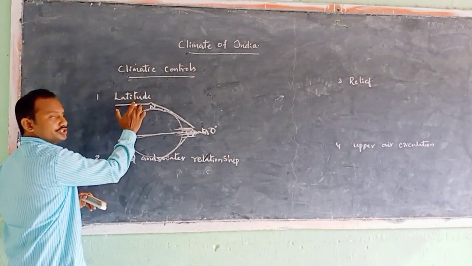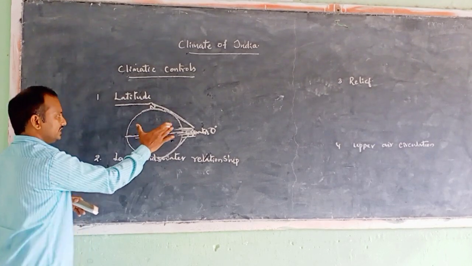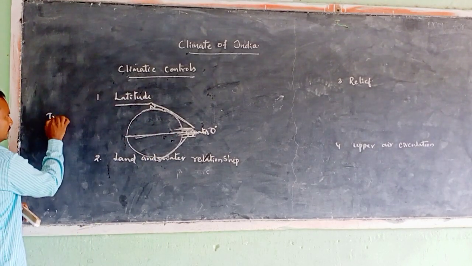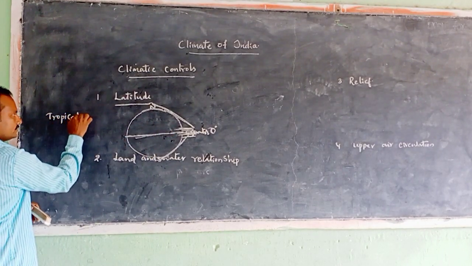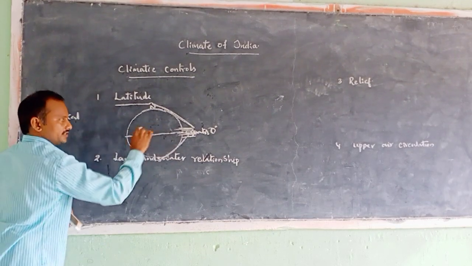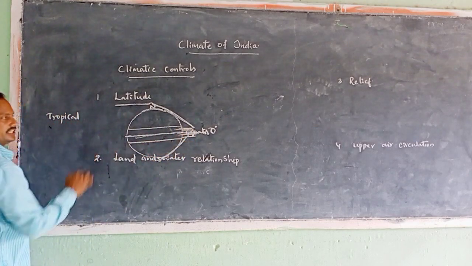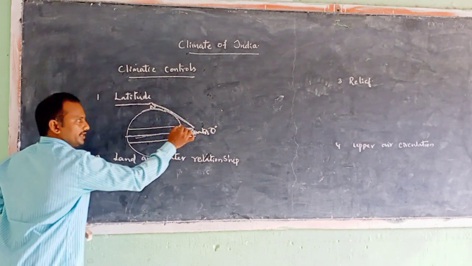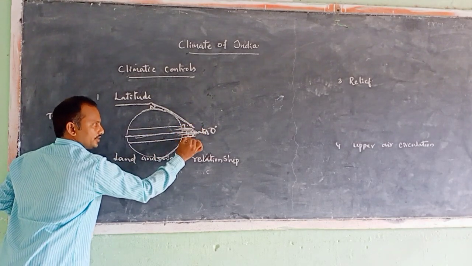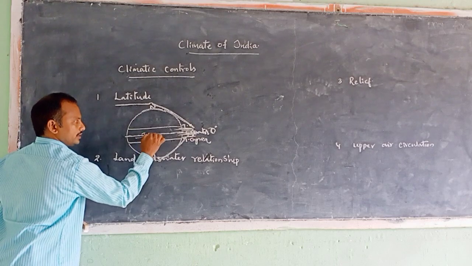Based upon latitude, the entire globe may be divided into 3 regions. They are the tropical region. The tropical region means the region close to the equator, between 23 and a half degrees northern latitude and 23 and a half degrees southern latitude. It means between the Tropic of Cancer and the Tropic of Capricorn. This zone is called the tropical zone.